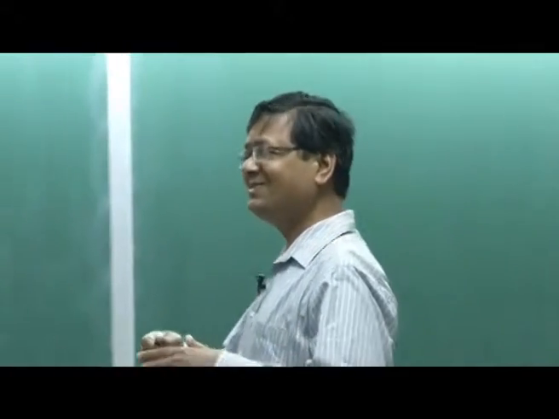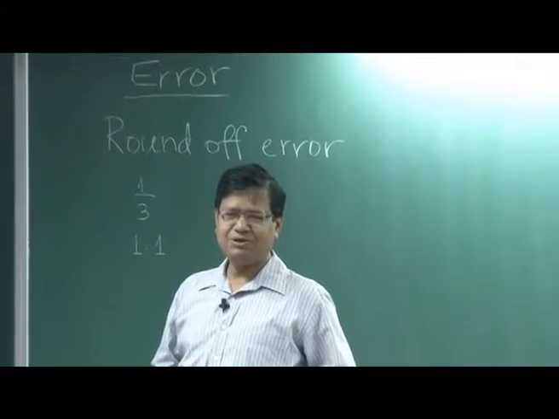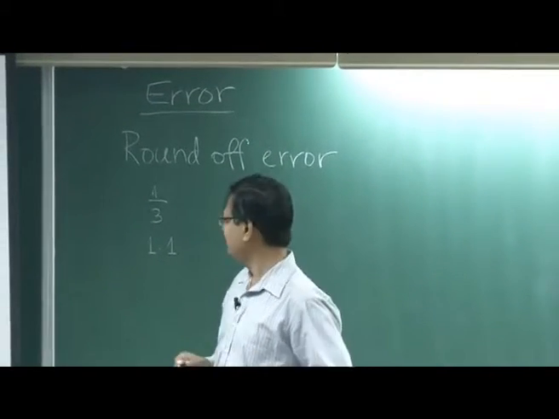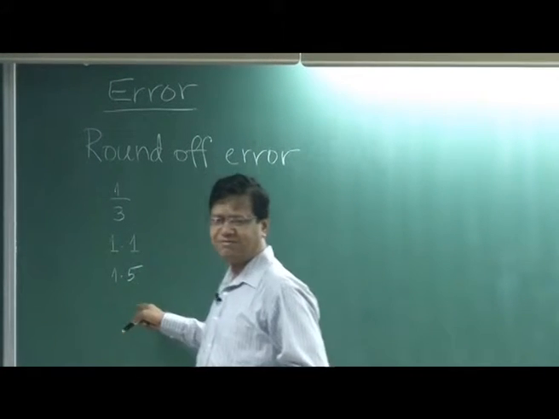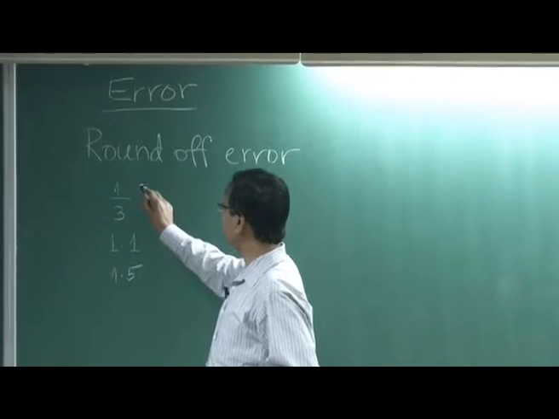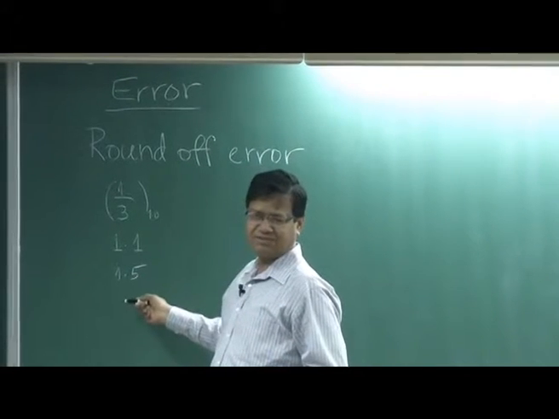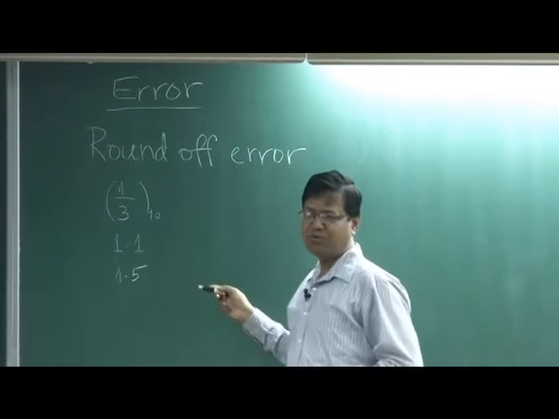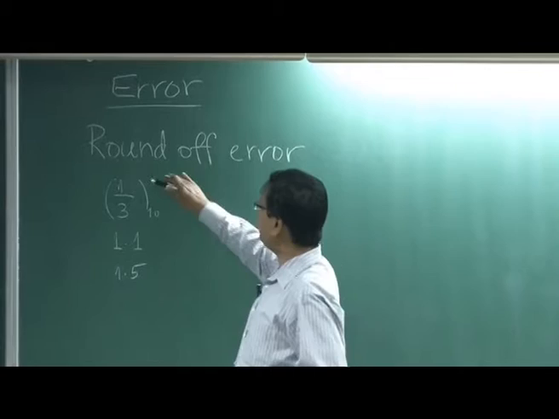Very few, of course, that means a large number, but there are even larger numbers which cannot be put in the computer accurately. Can 1.5 be put inside accurately? Decimal 1.5, yes, this can be put accurately. Is 1.1? So round off error is critical.